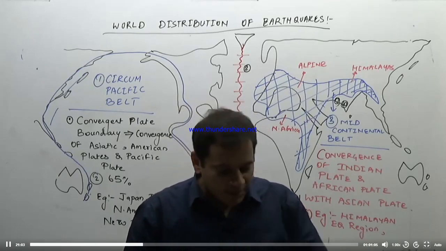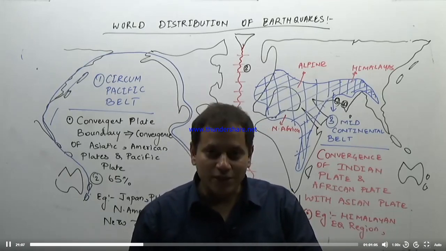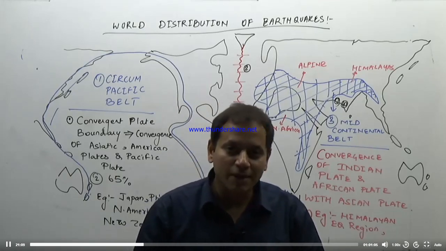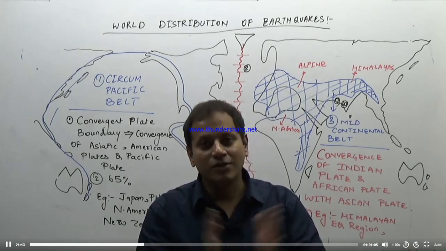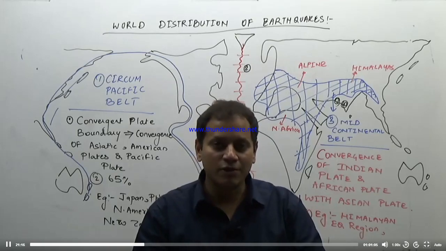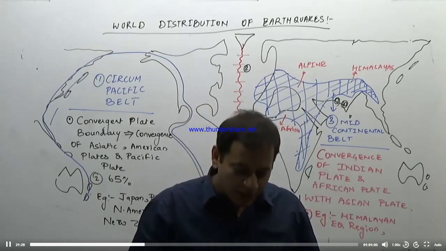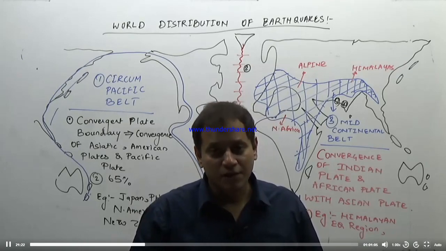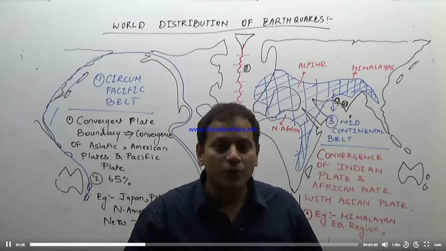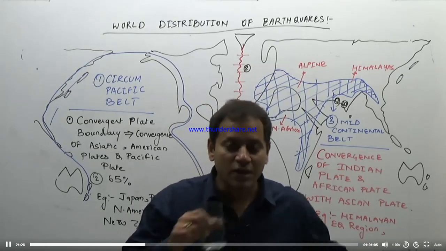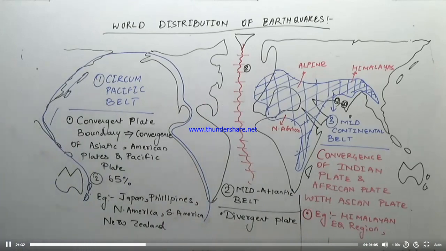But you remember that the area which is a plateau region, generally the area which is not a plate boundary, is known as stable land because it has not undergone any changes for a long period of time. So the plateau regions are generally free from earthquakes, or are zones of minimum intensity, but earthquakes can occur anywhere. So just have a look at the world distribution of the earthquakes.